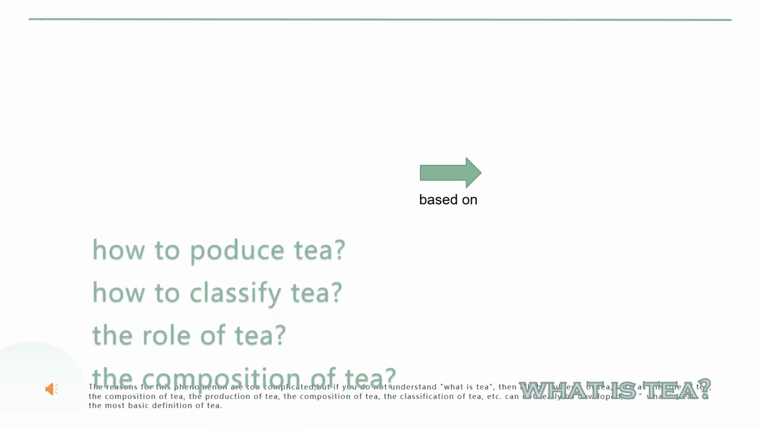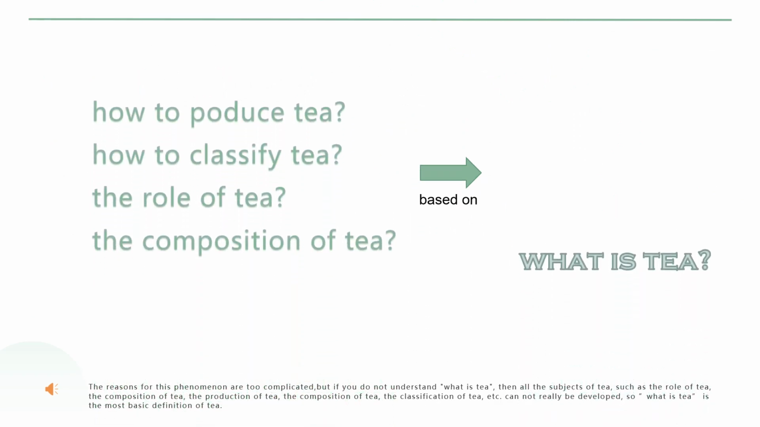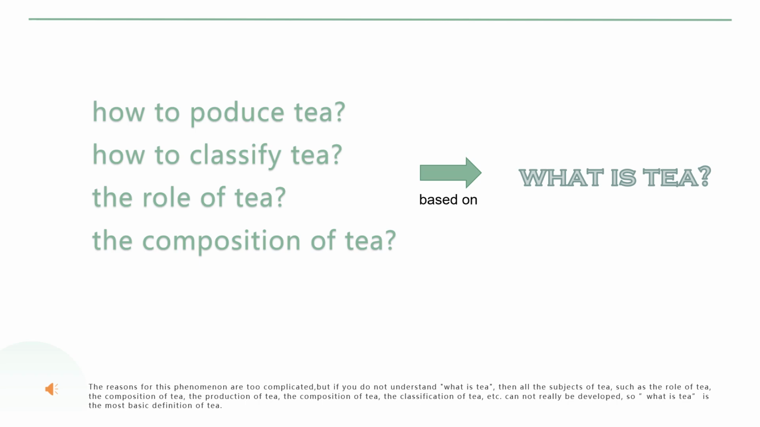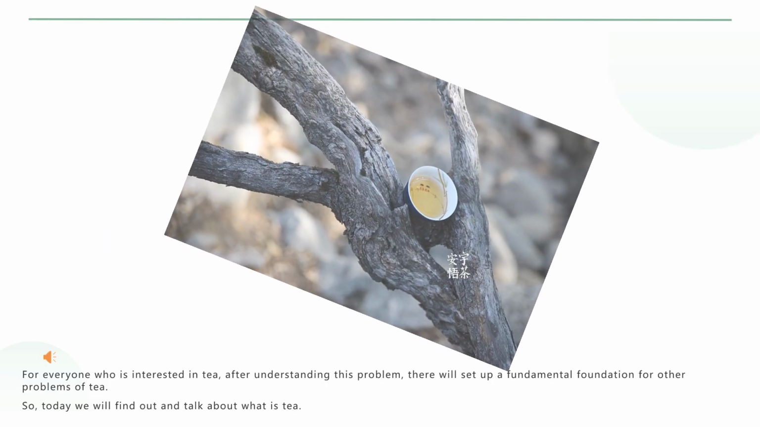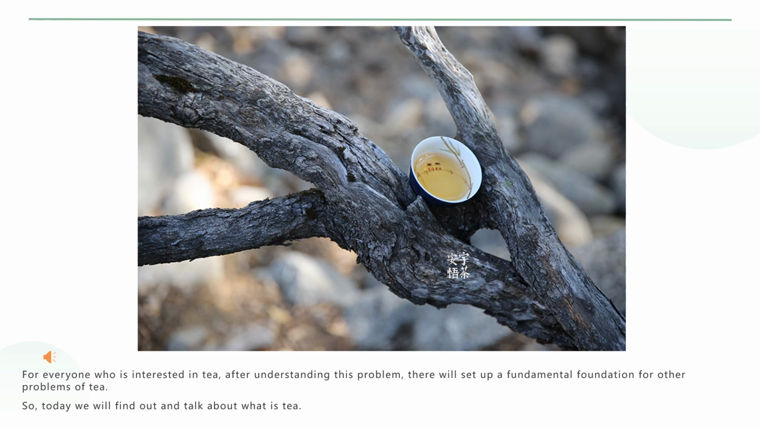The reasons for this phenomenon are too complicated, but if you do not understand what is tea, then all the subjects of tea, such as the role of tea, the composition of tea, the production of tea, the classification of tea, etc., cannot really be developed. So what is tea is the most basic definition of tea. For everyone who is interested in tea, after understanding this problem, there will be a fundamental foundation for other problems of tea. So today we will find out and talk about what is tea.